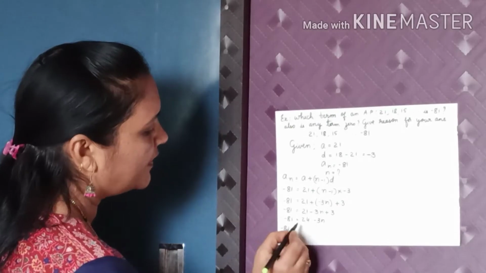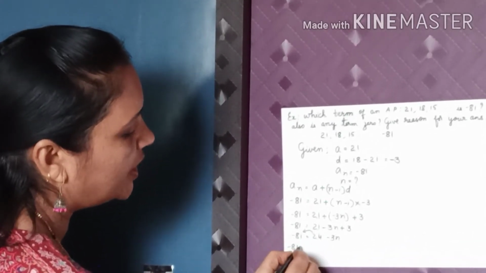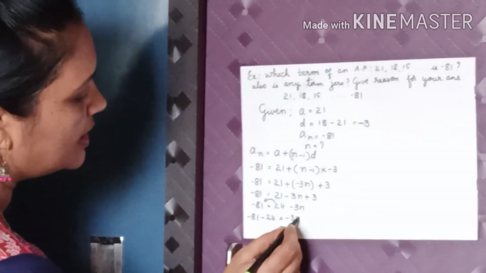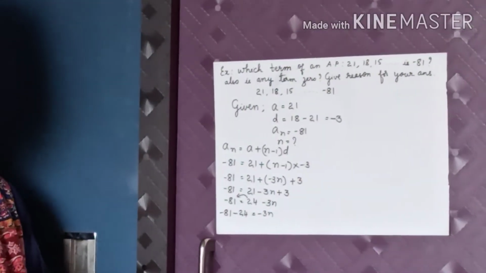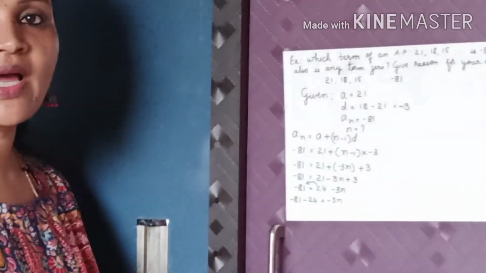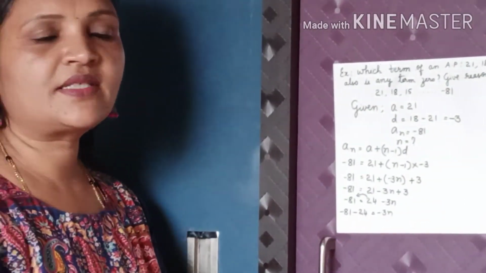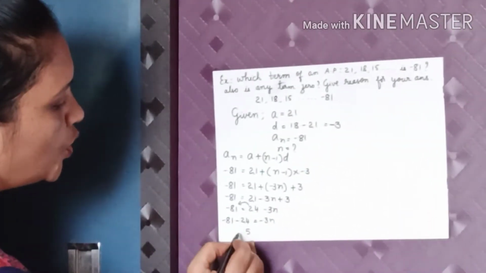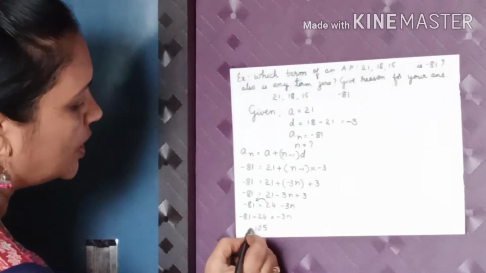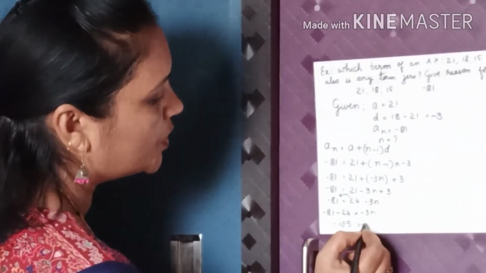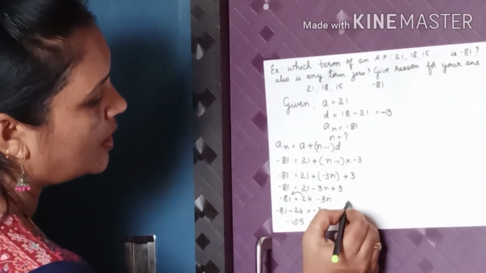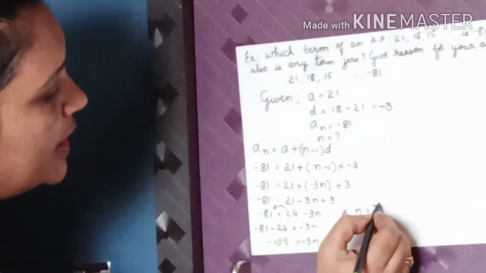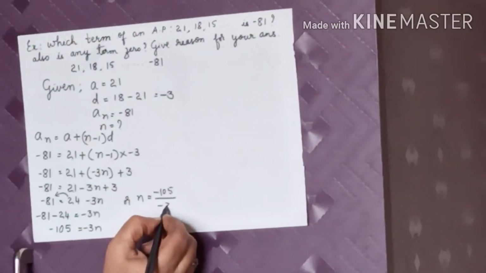Now minus 81, taking 24 to the LHS, minus 24 is equal to minus 3n. 81 plus 24 we have to add because both have the same sign. So 4 plus 1 is 5 and 2 plus 8 is 10, so minus 105 is equal to minus 3n, or n is equal to minus 105 by minus 3.